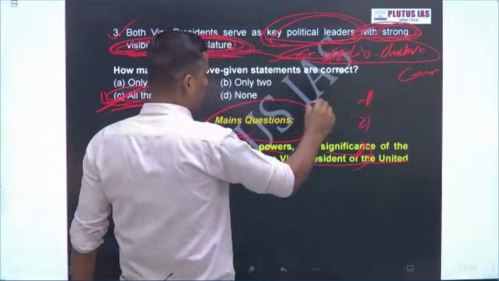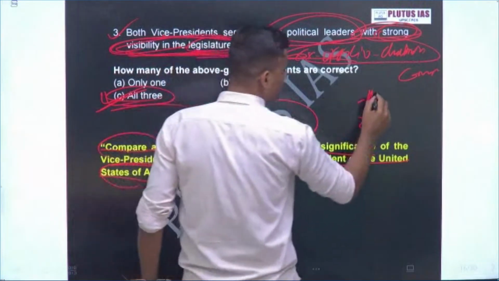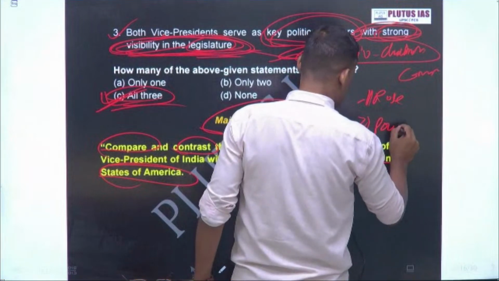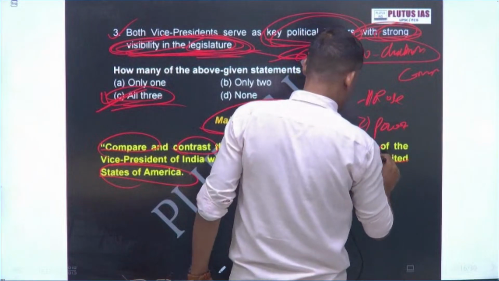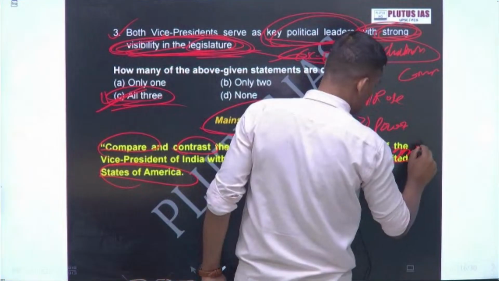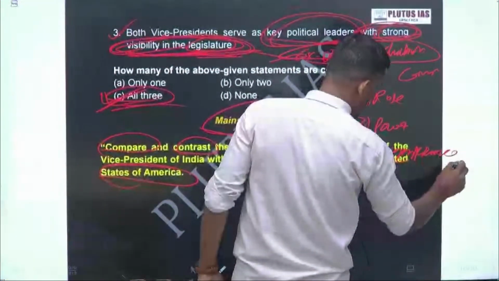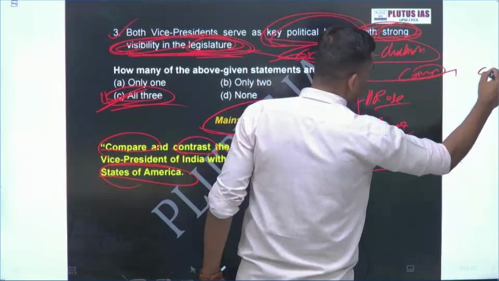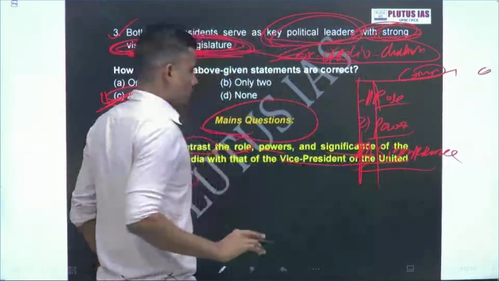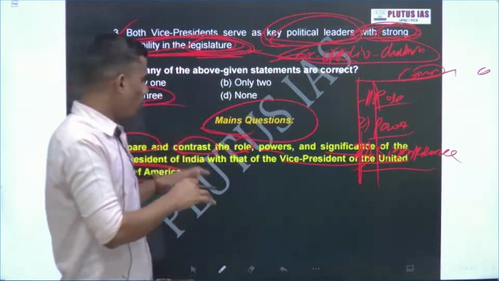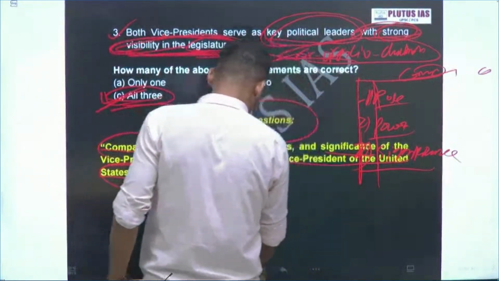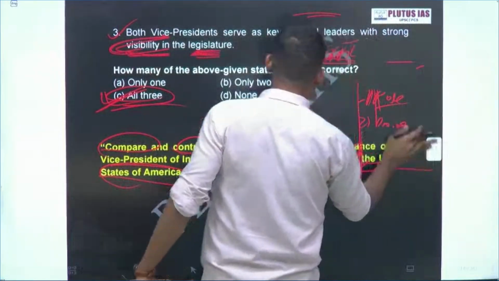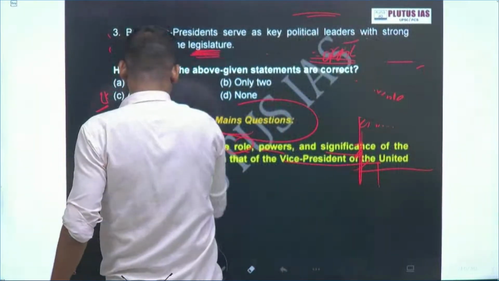I'm telling you how to write the answer also: role, then powers, and significance. So these are the things. Okay, compare here, contrast there. So this is our overall vice president topic that I have discussed, and I will show what exactly we have discussed from the start.